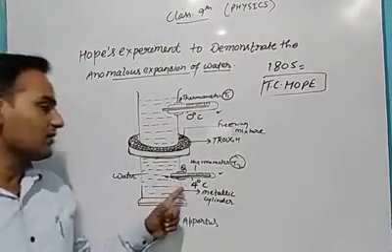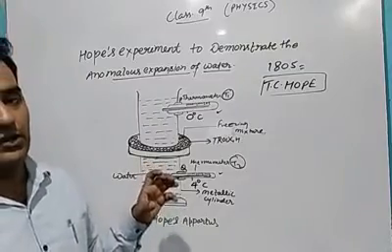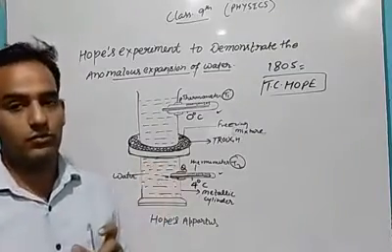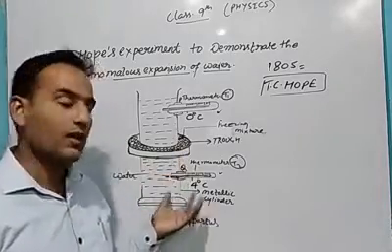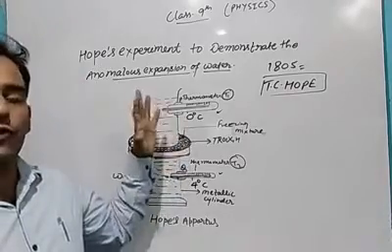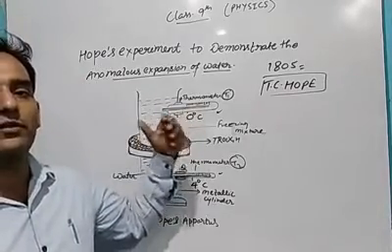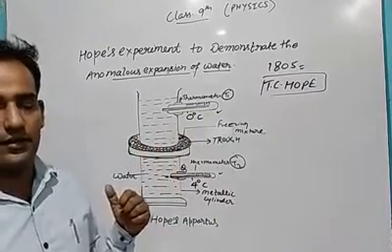As soon as the water on this side reaches 4 degrees centigrade, its density is more. If the density is more, this water will come down, and the temperature here will also be 4 degrees centigrade. After some time the top will come to 3, 2, 1 and 0 degrees centigrade.